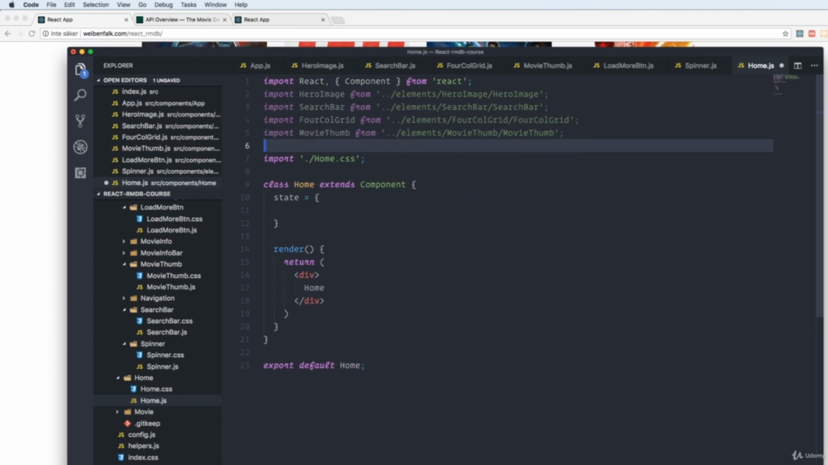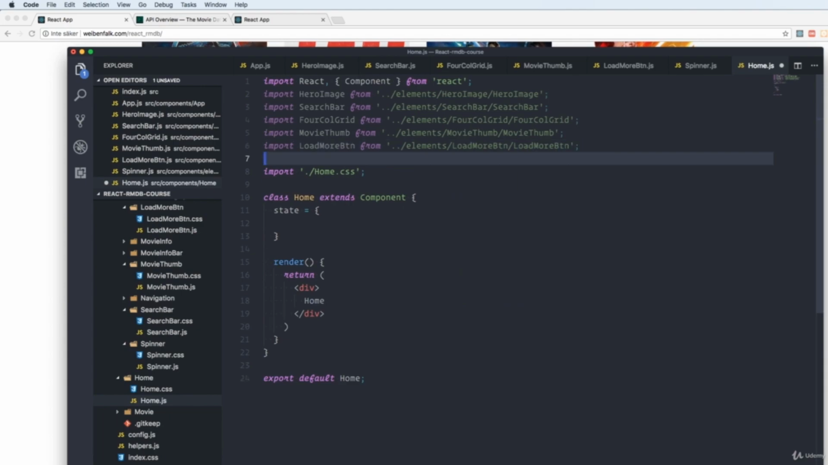What else do we have? We have to import our load more button from elements, load more button and load more button. And lastly, we have to import our spinner from elements, spinner and spinner, like that. And the CSS we already imported.